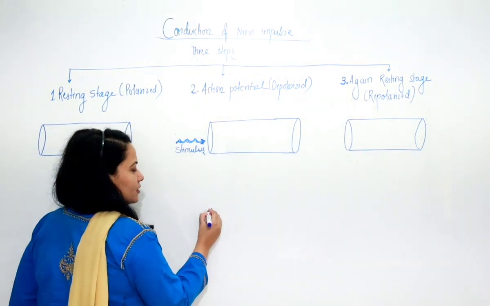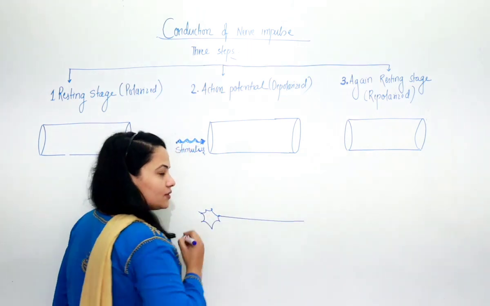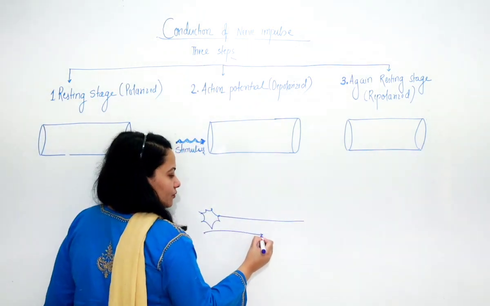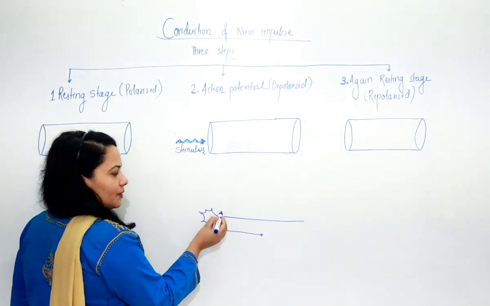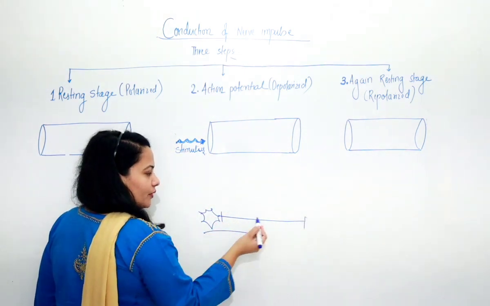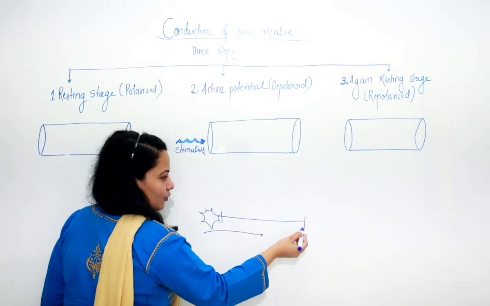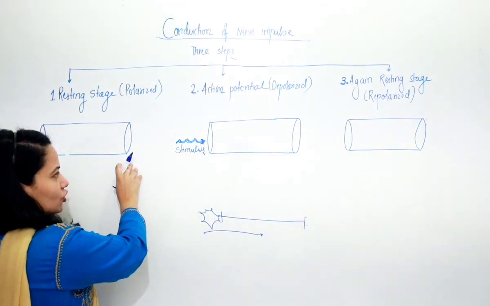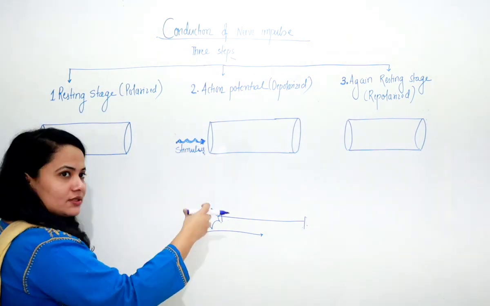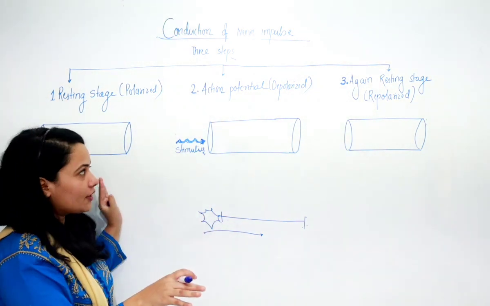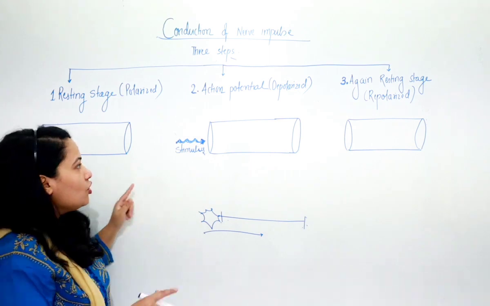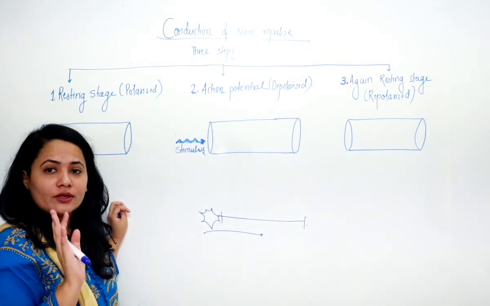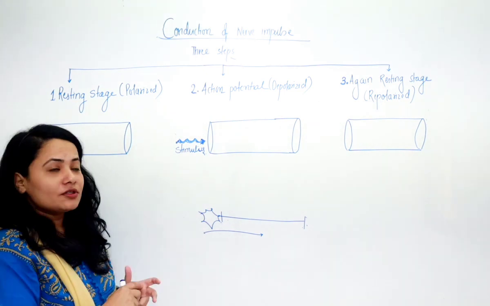Let's say this is a neuron. So the impulse begins in this direction. So right now we will be doing the conduction of impulse through this nerve fiber, and I have divided this nerve fiber into different parts as it is passing through the different stages. That is what I have shown over here. So this and this is one single nerve fiber. You have to consider that it has three different stages.